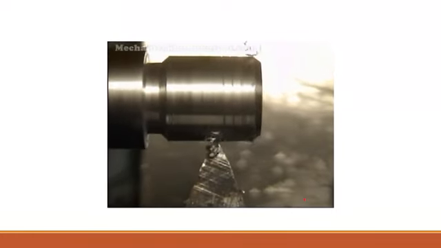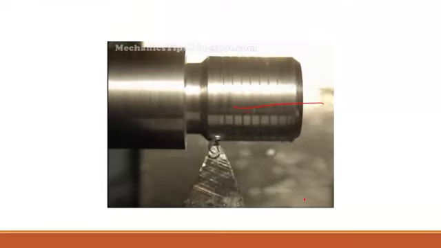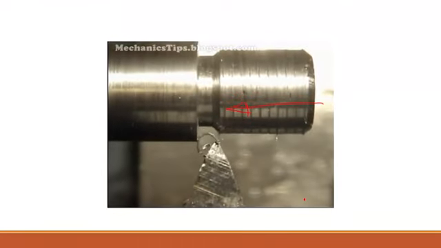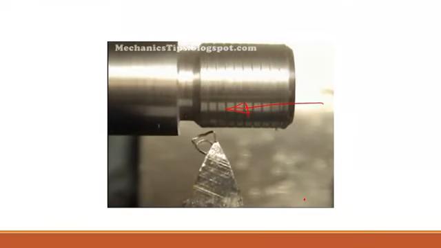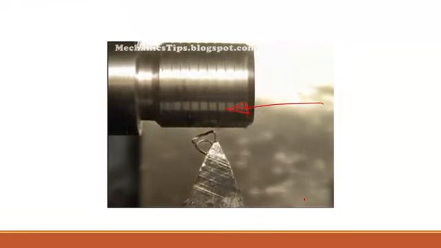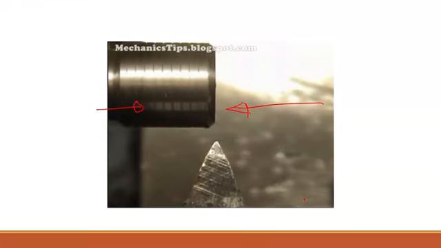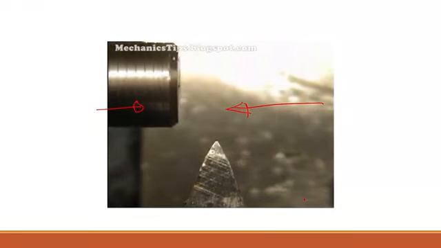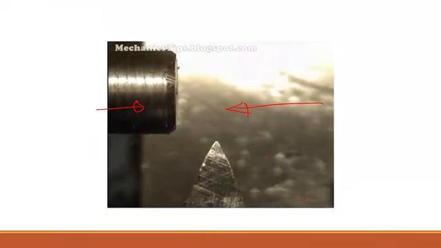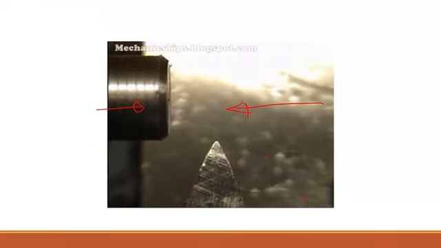You can see here thread cutting operation. In thread cutting operation, we require very low spindle speed. The speed of the spindle here is very low, right? So in threading operation, very less speed is required of the spindle.